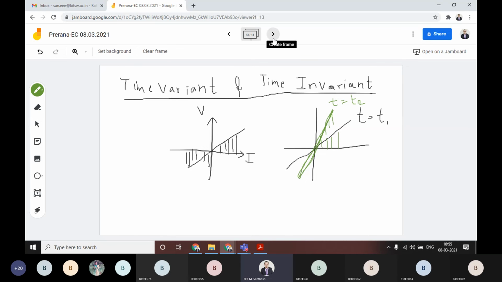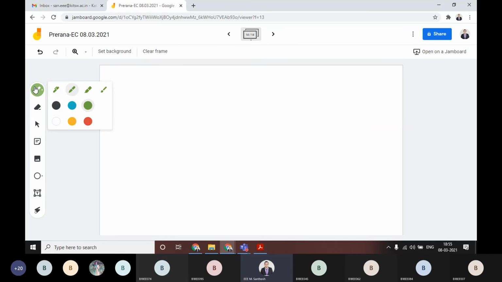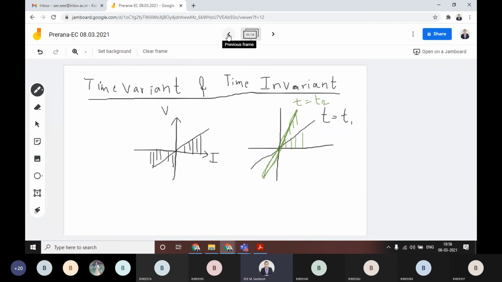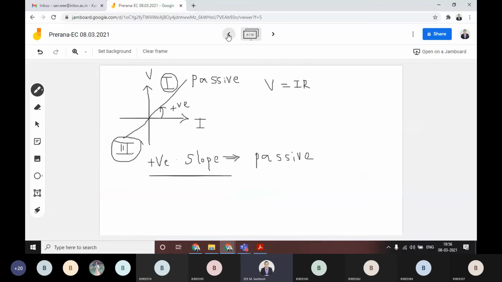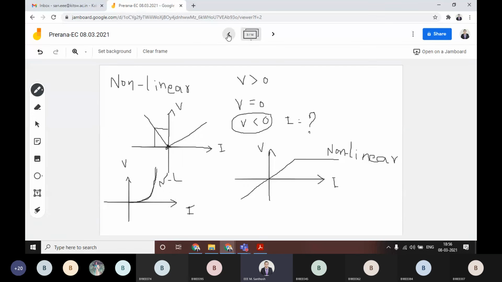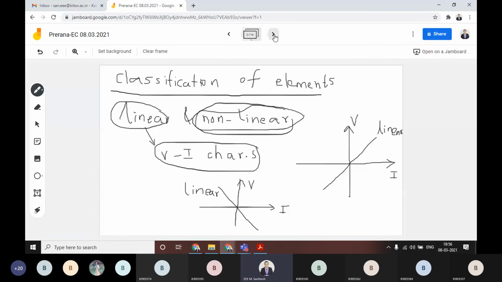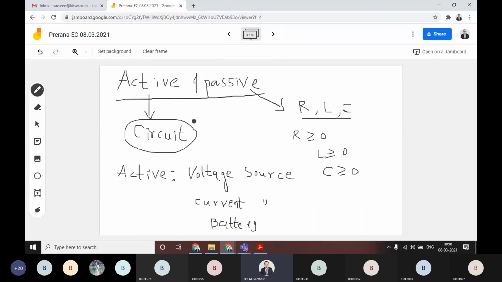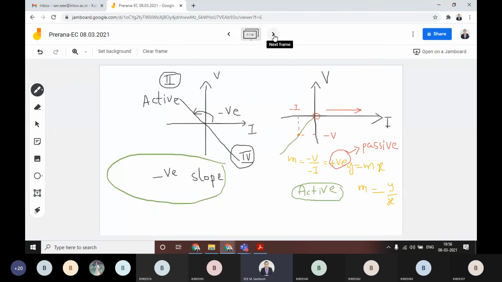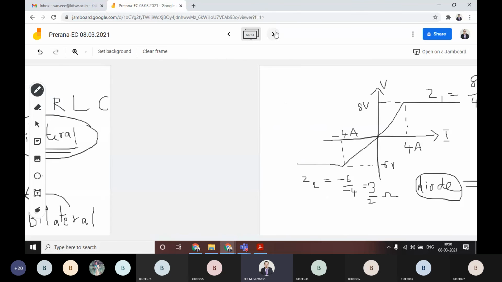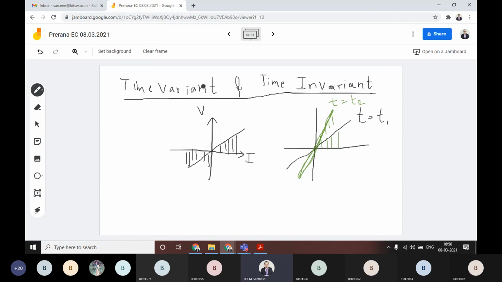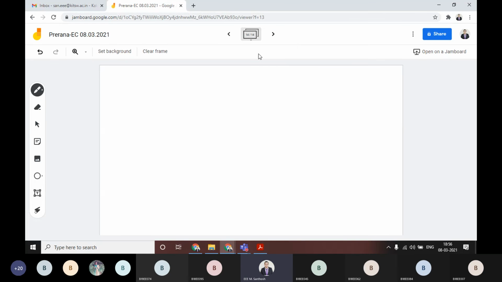I'll give you a simple question to conclude this. The bottom line is, you have to tell the characteristics. I will give you VI characteristics. You have to identify whether it is linear, non-linear, and active, passive, and also unilateral, bilateral, and also time variant, time invariant. Out of these, which one is representing the curve, you have to tell.